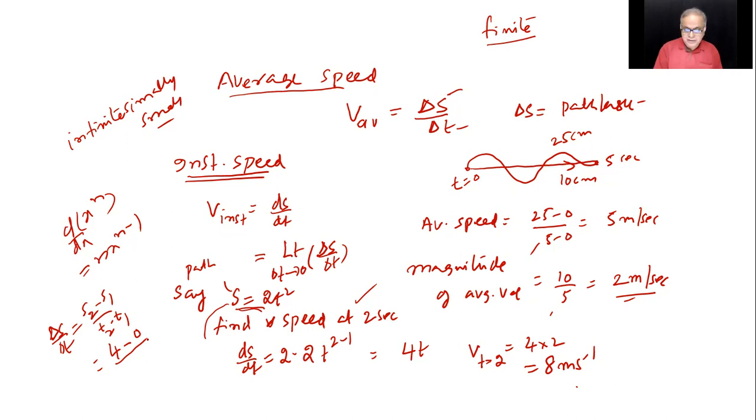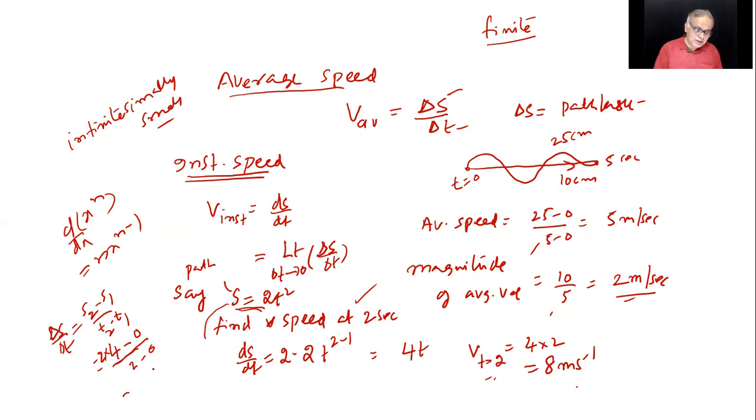what was the time there? Sorry, this is 2 seconds. Where did we find out previously? At 2 seconds we found out. So in 2 seconds average speed, 2 into 2 squared is 4. 2 into 4 minus 0 by time, which is 2 minus 0. This is at 2. This is between 2 and 0. Do you follow my point?